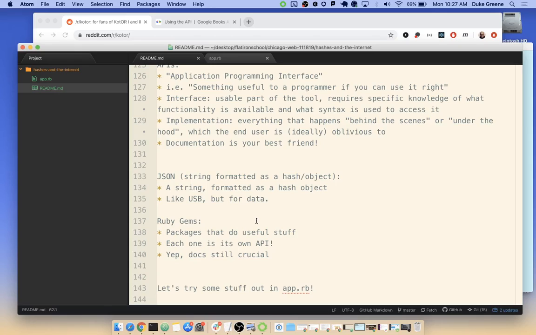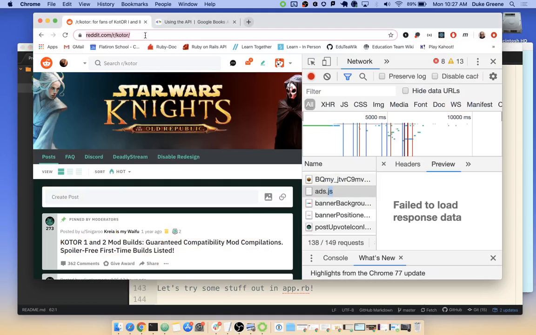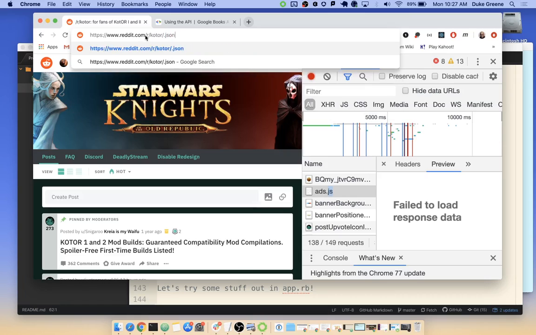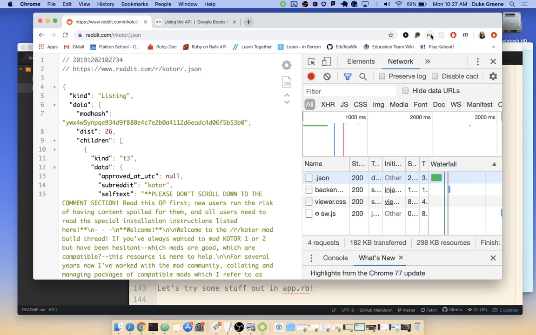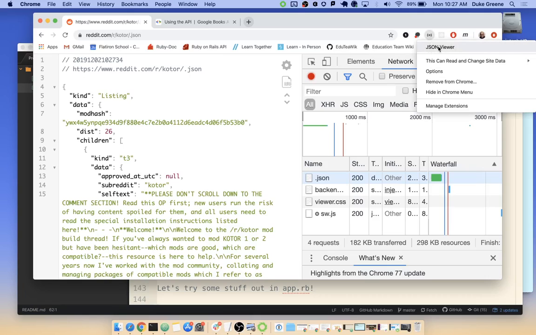Yeah, it's a really universal data thing. It's just data, right? It's like this thing has this value, this other thing has this value, and it's a very universal way that we can send back and forth. What we'll talk about in terms of the internet is that an API is going to look like a specific URL, right? If you visit that specific URL, the API will give you back something resembling JSON. By the way, I have this extension in Chrome called JSON Viewer. I strongly recommend that you find it or something similar because otherwise this doesn't look too great.